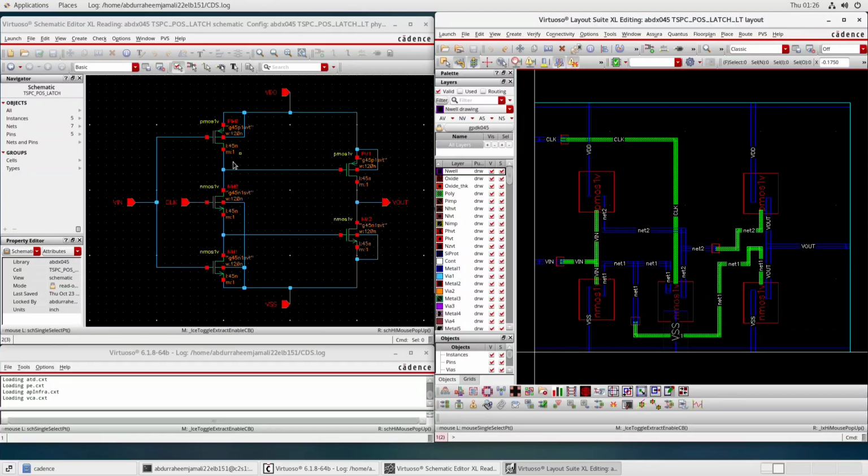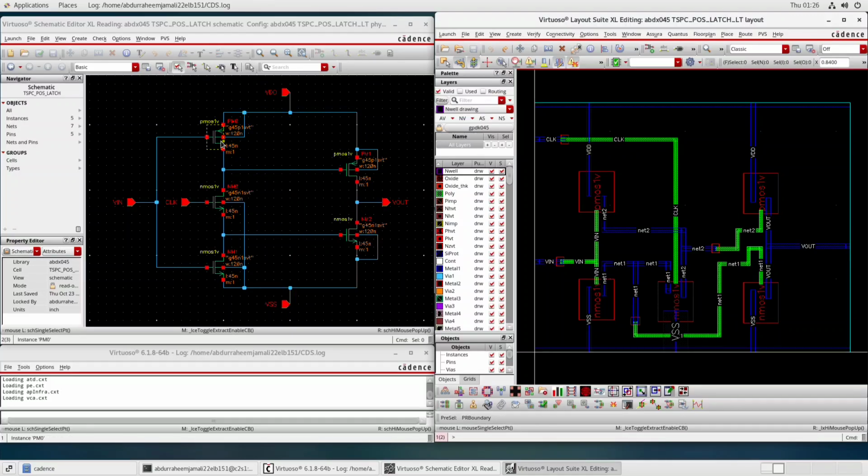So in our schematic, we have this PMOS. So here this PMOS has been placed here. The source of the PMOS, as we can see, is connected to the VDD rail via this metal layer.